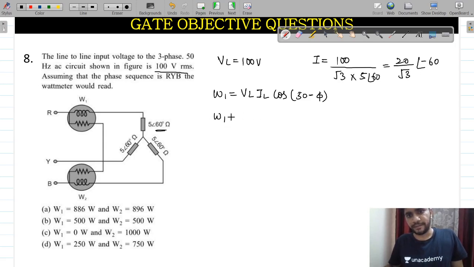So if I find the value of W1, it will become VL. What will be the value of VL then? 400, multiplied by IL, which is 20 divided by root of 3, cos of 30 minus 60.